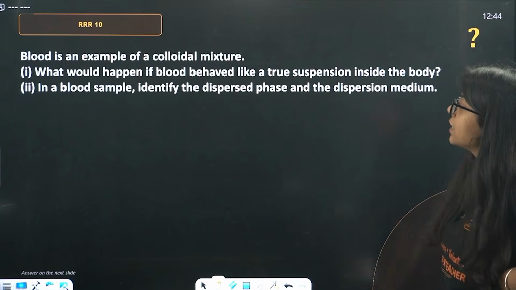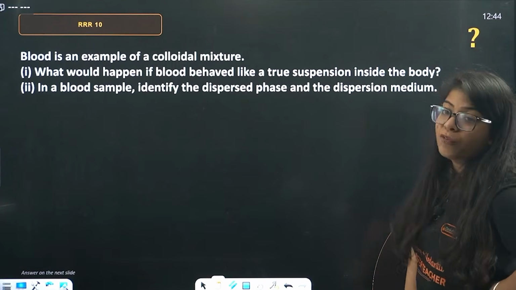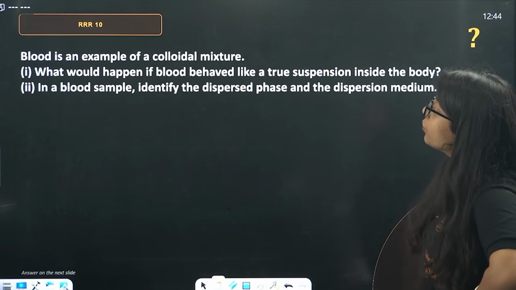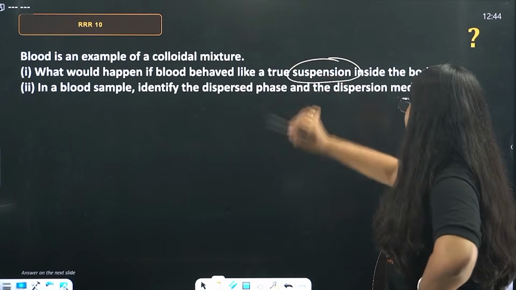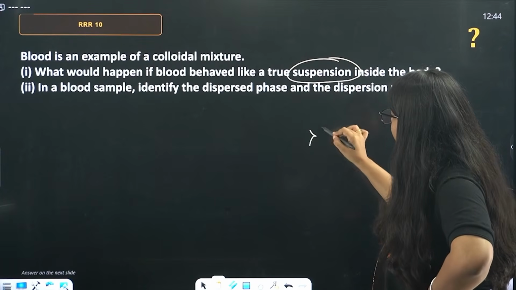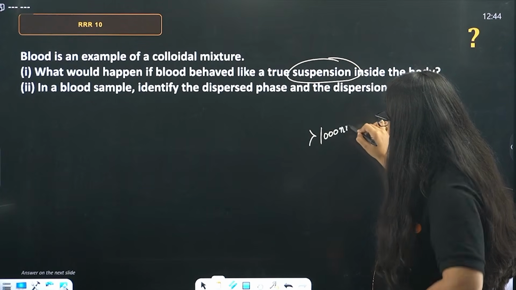Next, on your screens: blood is an example of a colloidal mixture. What would happen if blood behaved like a true suspension inside the body? Beta, a suspension has particles greater in size than 1000 nanometers.